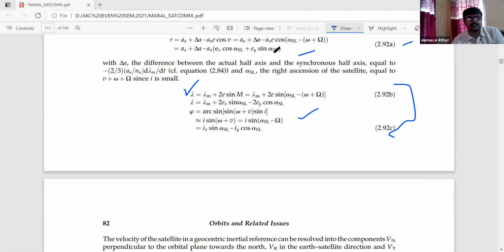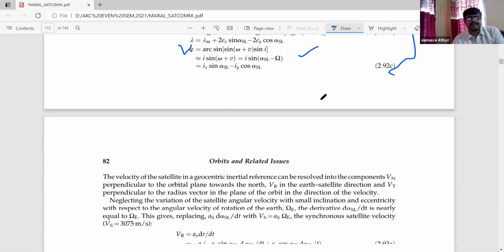So in this equation, what are the different parameters that are involved? The psi value is the arc change parameter we are getting. The arcsine of omega plus v, obviously that is the angular movement, and this v value we have already seen. I is the inclination angle. So all the parameters that we have mentioned in this equation are associated with the rotational or the angular movement of the satellite orbit.